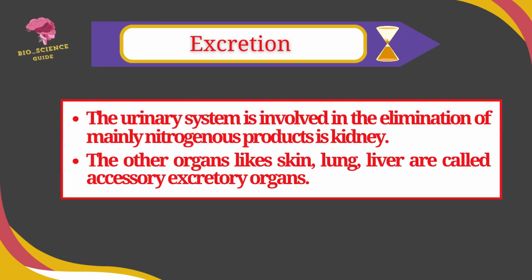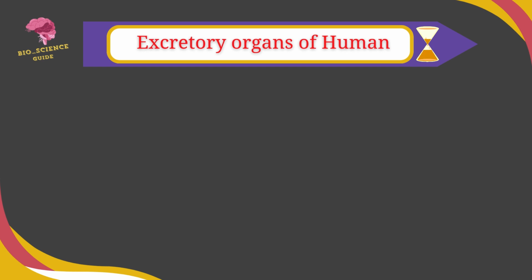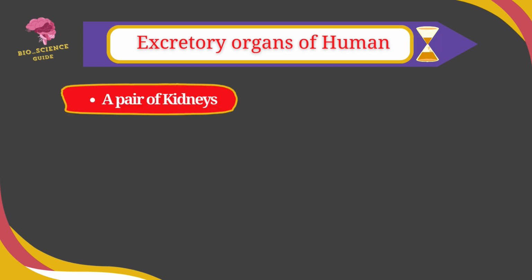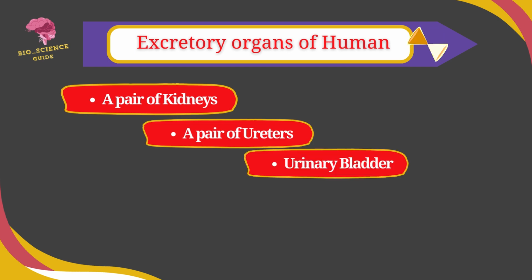The kidney is involved in the elimination of mainly nitrogenous products of human being. The other organs like skin, lungs, liver are called the accessory excretory organs. The excretory system of human beings consists of a pair of kidneys, a pair of ureters, urinary bladder, and urethra.